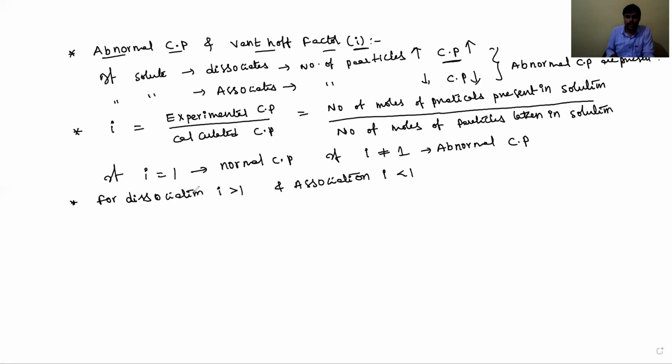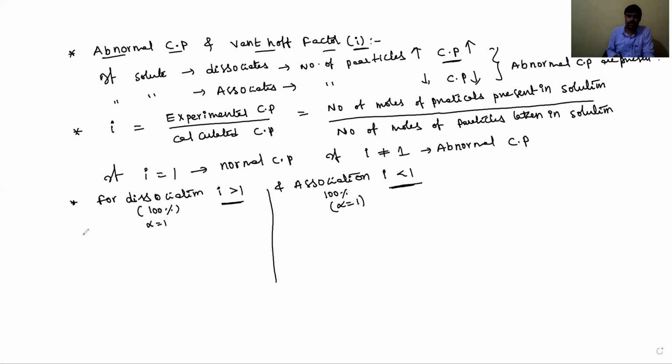If either dissociation or association is 100%, then the degree of dissociation alpha equals 1 and the degree of association alpha equals 1. In that case, for association the i value is less than 1 and for dissociation the i value is more than 1.